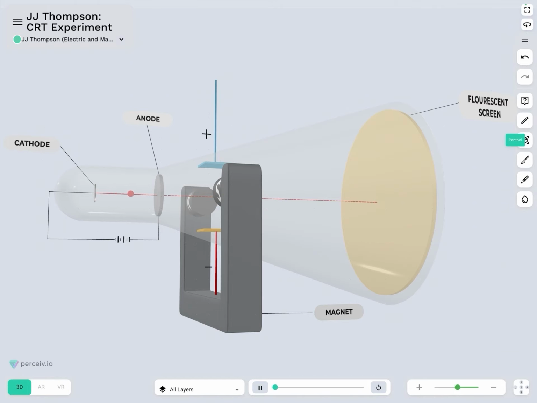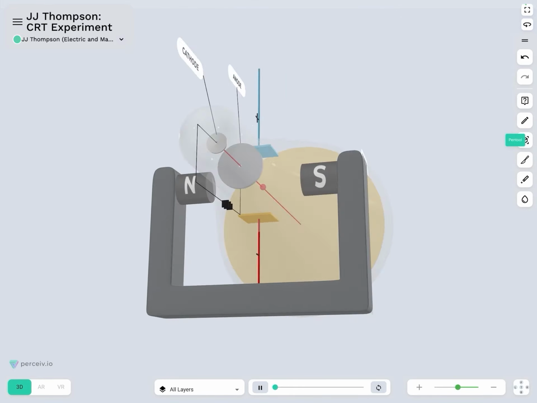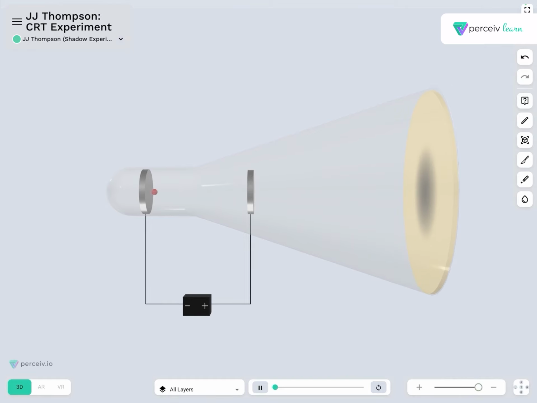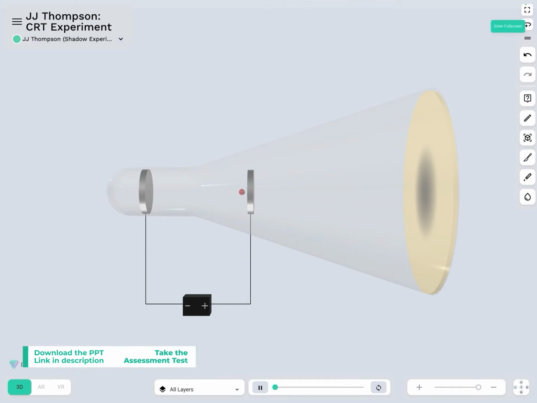So this was a combination of the magnetic field and the electric field. There were a series of other experiments which he did simultaneously, in addition to the previous ones which we have discussed. What he did was try experimenting with different cathode materials.